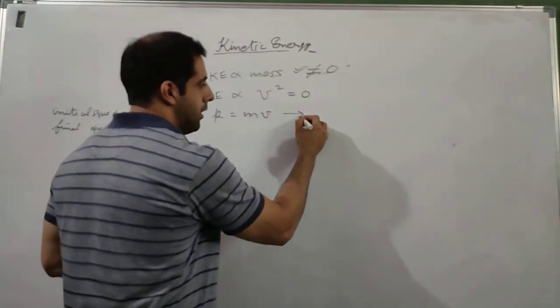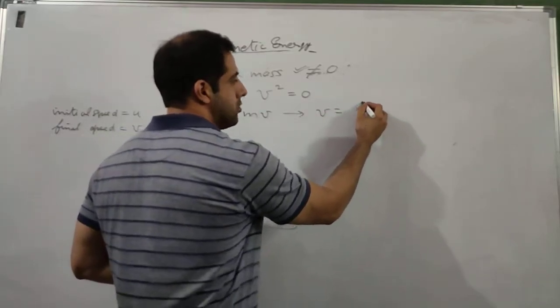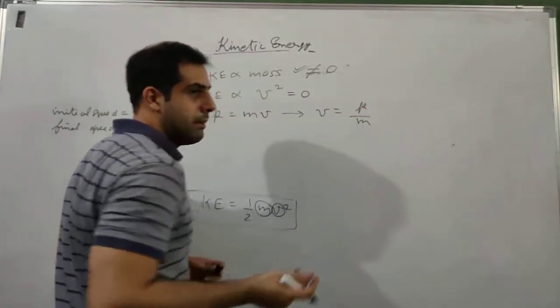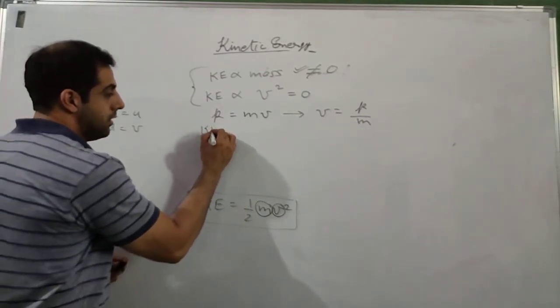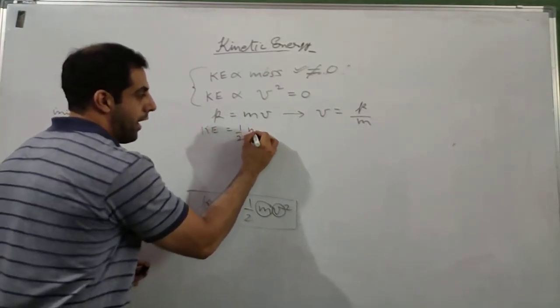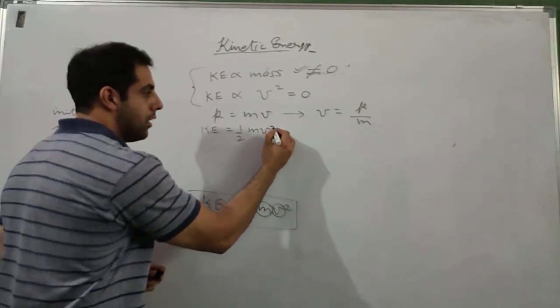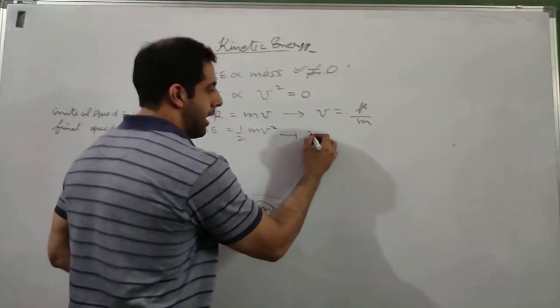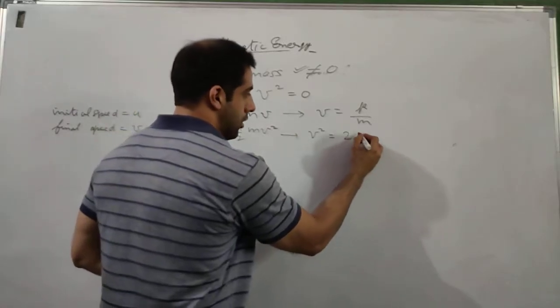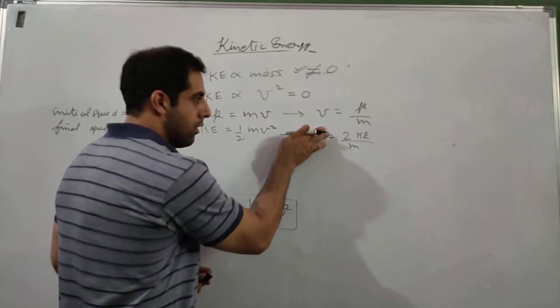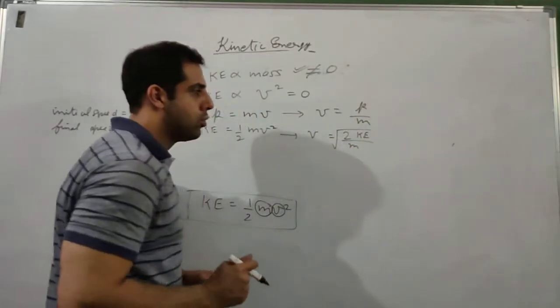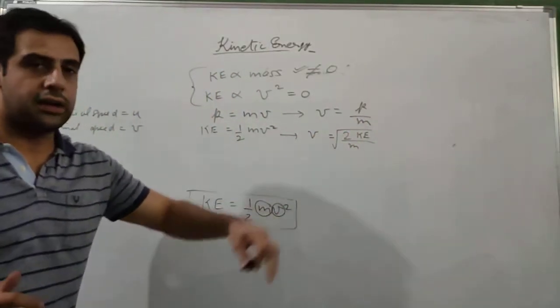So from here we get that velocity equals momentum upon mass. Also we have kinetic energy equals half mv square. So from here we have v square equals twice into kinetic energy upon mass, or v equals root of 2 kinetic energy upon mass.